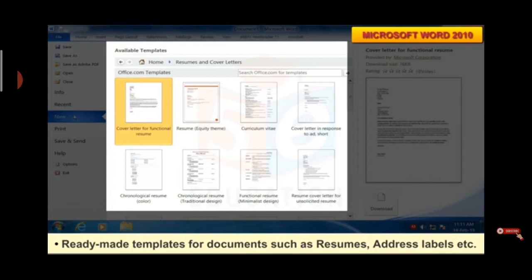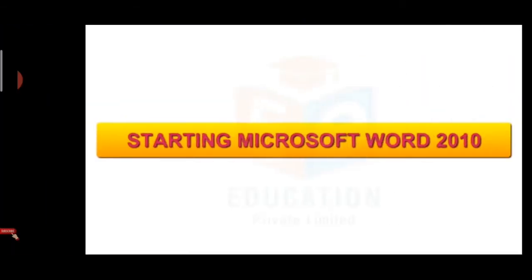Now, ready-made templates for documents such as resume, address labels, etc. So there is one option in MS Word, that is, you can find ready-made templates of a document for the resume, for the address labels, etc.